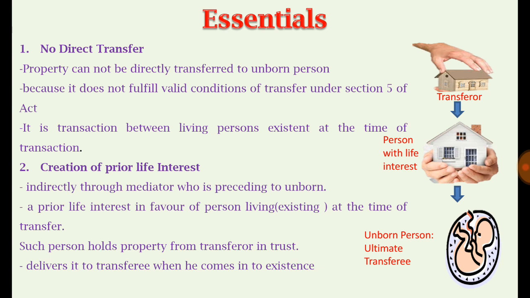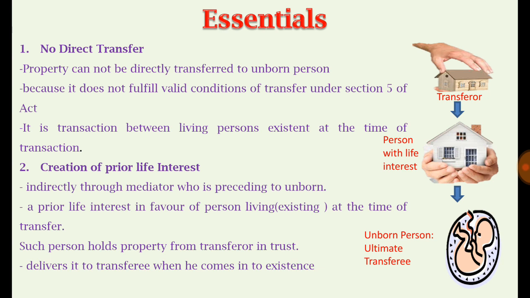That is not in the interest of property. That property may not be useful for society, etc. There may be certain reasons why it is not in the interest of society, so that property should not be required to wait for its owner.